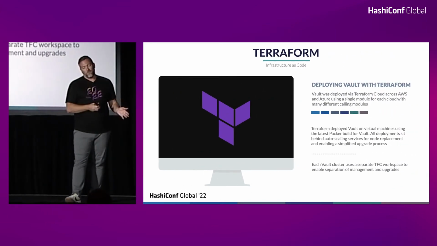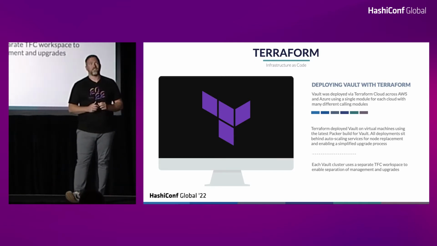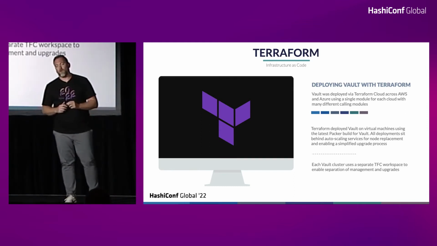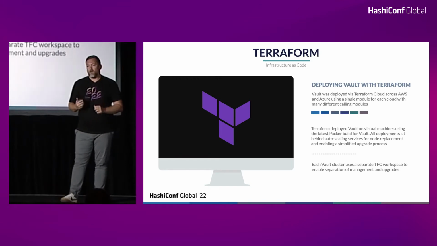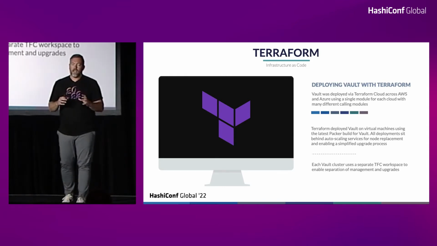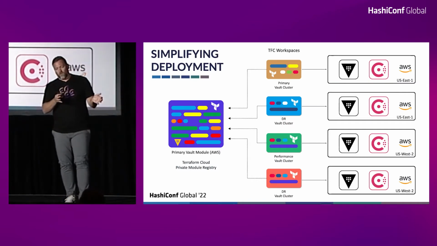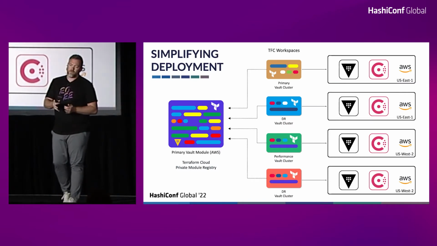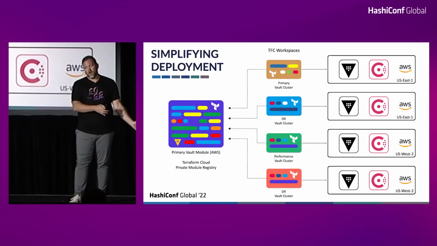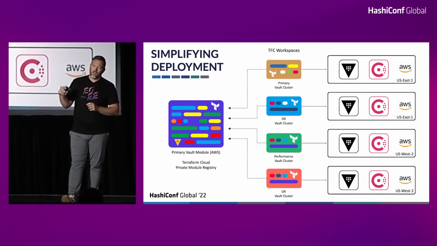All right, so after we got done with the Packer stuff, we want to use Terraform. We're not going to deploy 16 different clusters plus 16 Consul clusters by hand. So we use Terraform to deploy everything across both clouds. We created a centralized module for each different cloud, and then we had tons of calling modules for each one of those. It looks something like this. We had our module over here on the left, all of our TFC workspaces, so this is all using Terraform Cloud. All these calling modules in the middle call our primary module, and then ultimately deploy that Vault and Consul cluster in the region that we needed.